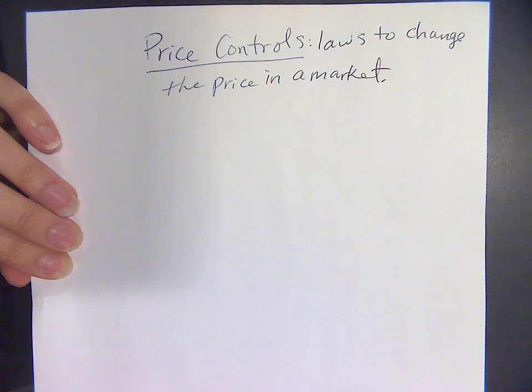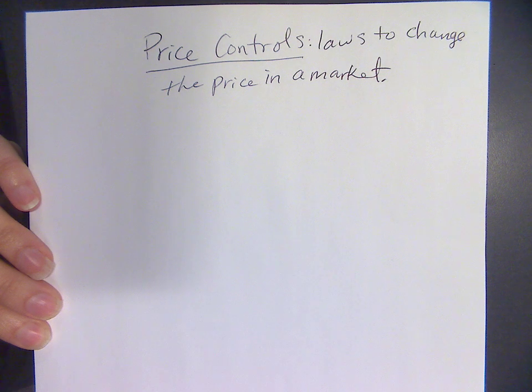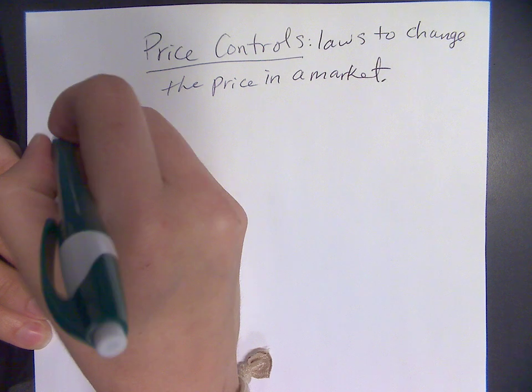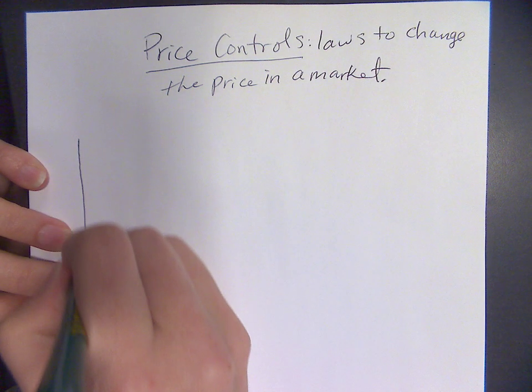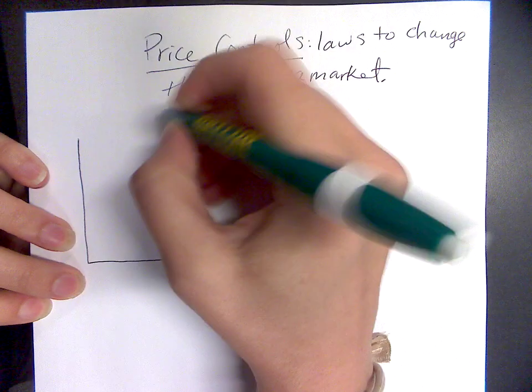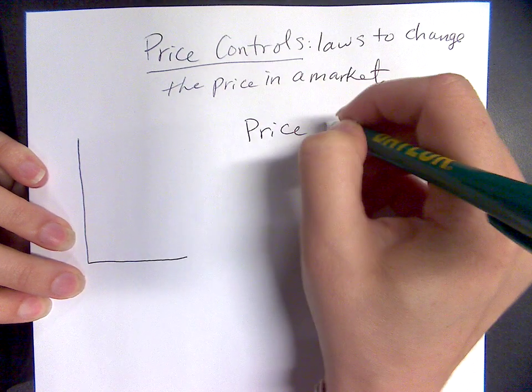So why would we ever want to use a law to change the price in a market? Okay, good. So the most common way we can think of is that the price is perceived as too high, so we'd want to lower it with the law. Okay, so we call this a price ceiling.